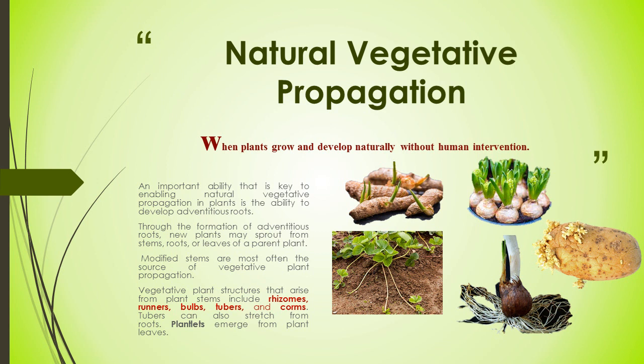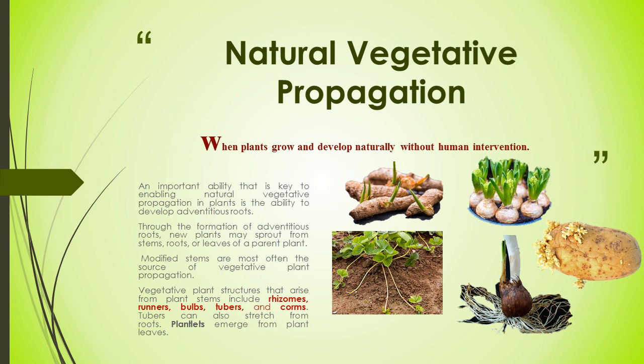Bulb of onion: bulbs can be grown as new individuals. Tubers: in potato, tubers form many new plants from one potato. Corms.